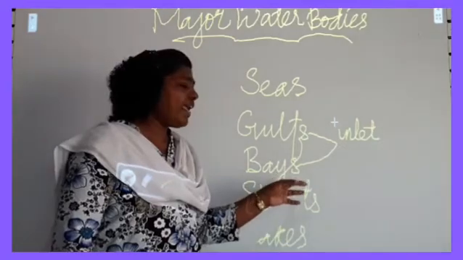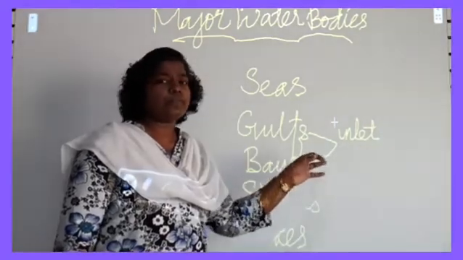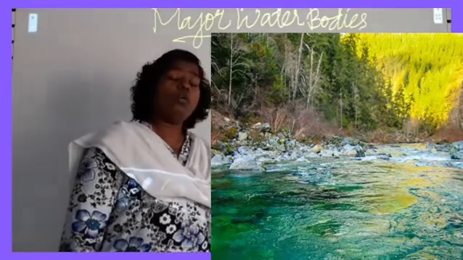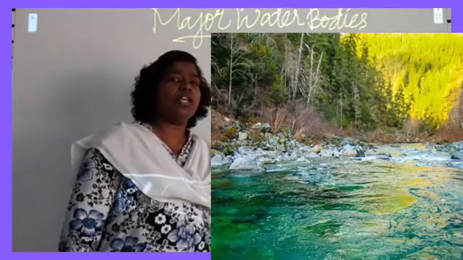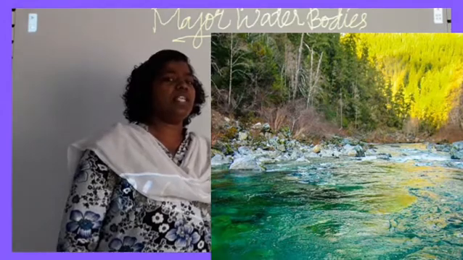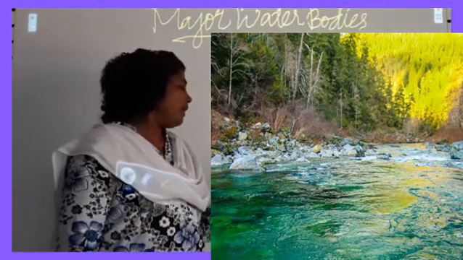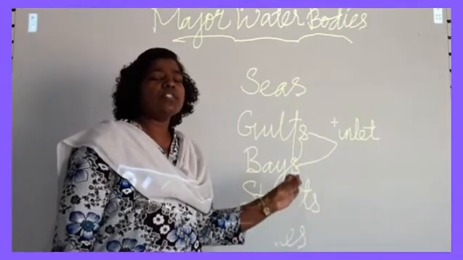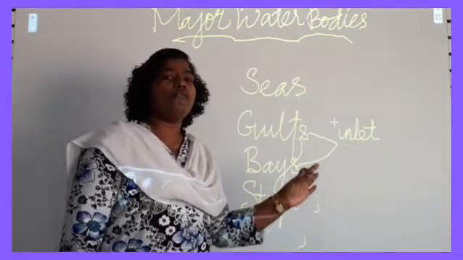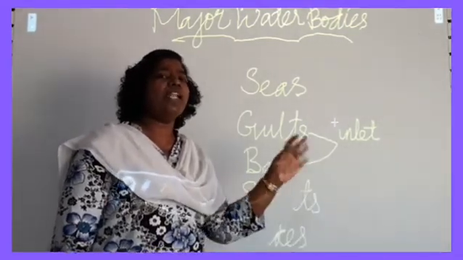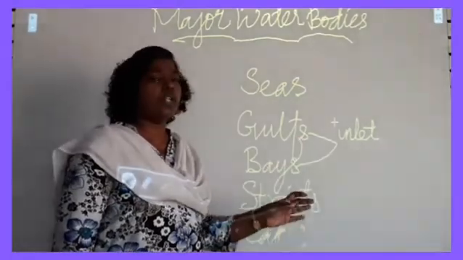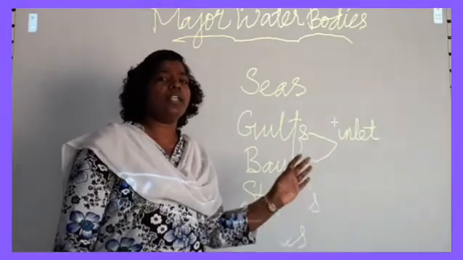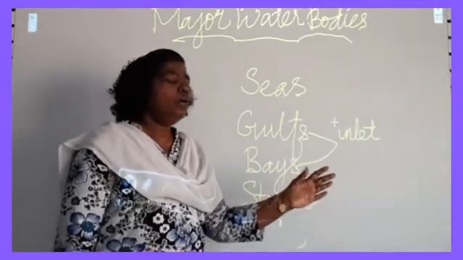Now, what is a bay? A bay is the open curving indentation that is made by the sea. It is called a bay. And straits. What is called a strait? A strait is the narrow stretch of water that connects two large water bodies.